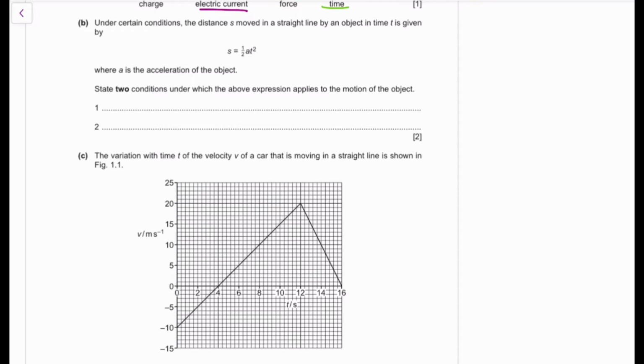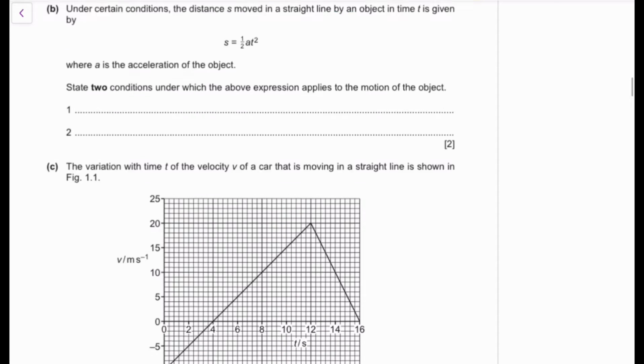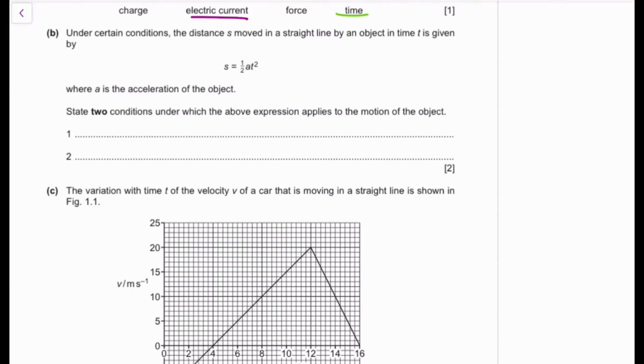Now the question has asked me, state two conditions under which the above expression can be true. Well, what else do I know? I've seen this expression before. If you've done Newton's laws of motion, you're probably familiar with this equation: s is equivalent to ut plus half at squared. What's the difference between this equation and that equation? The major difference is that there is no ut expression, but we know time is there.